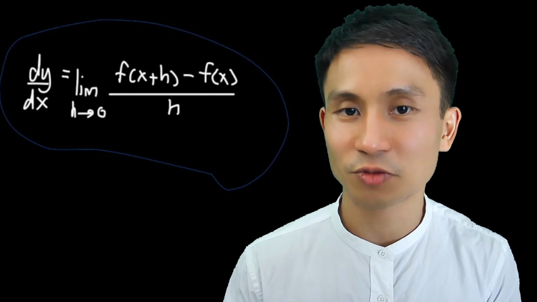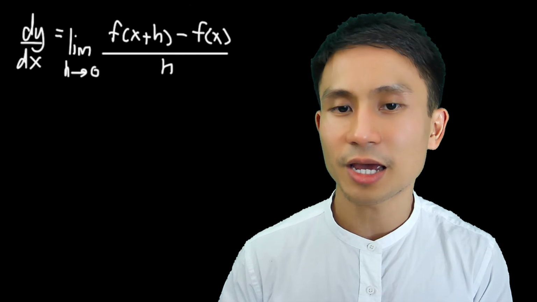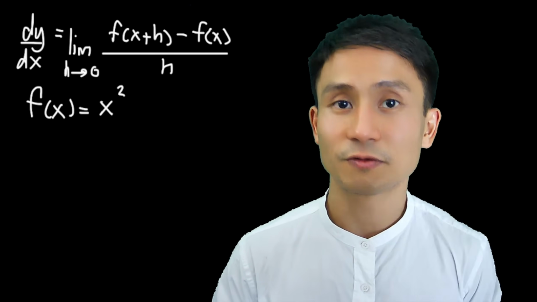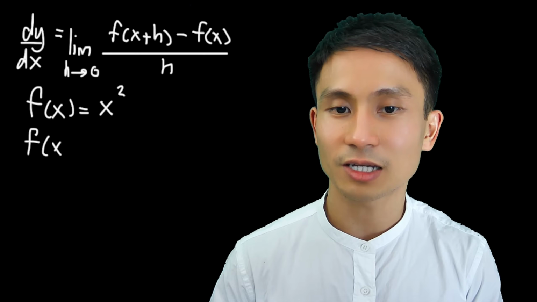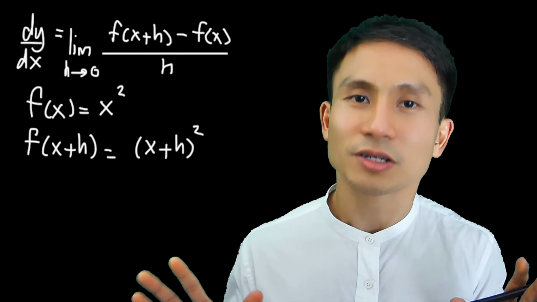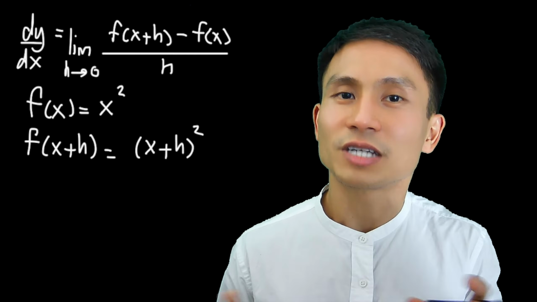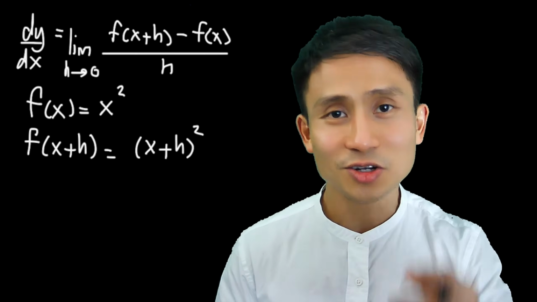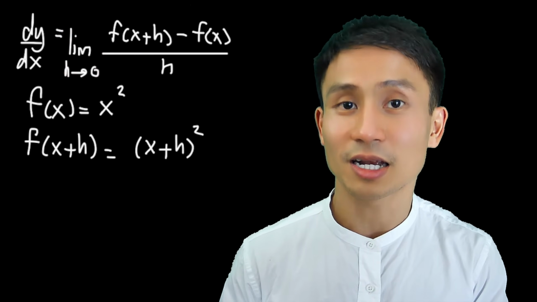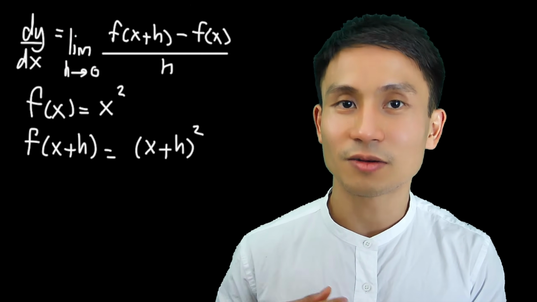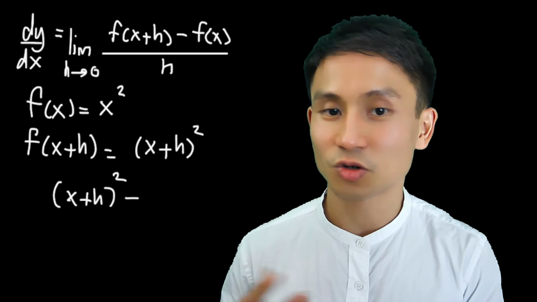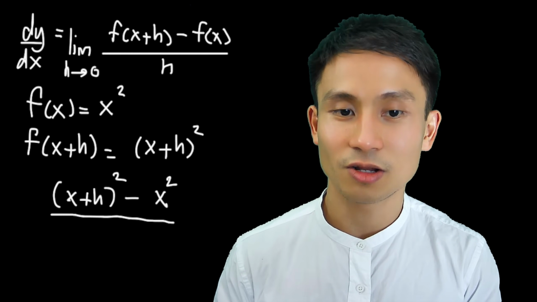So I'm just gonna put our first principle equation around here. So let's differentiate a function f(x), which is defined by x squared. So if we follow that first principle, we're gonna have f(x plus h) equal to (x plus h) squared. Well, I know seeing a lot of letters might make this less appealing, but I hope if you stick with me, you're gonna be fine. So what do we need to do next? Well, we just put them into the formula. So I'm not gonna write the limit of h approaching zero yet, just to keep it clean. So I have the function of x plus h, I have (x plus h) squared minus f(x), so it's just x squared there by the definition. And then all divided by h.